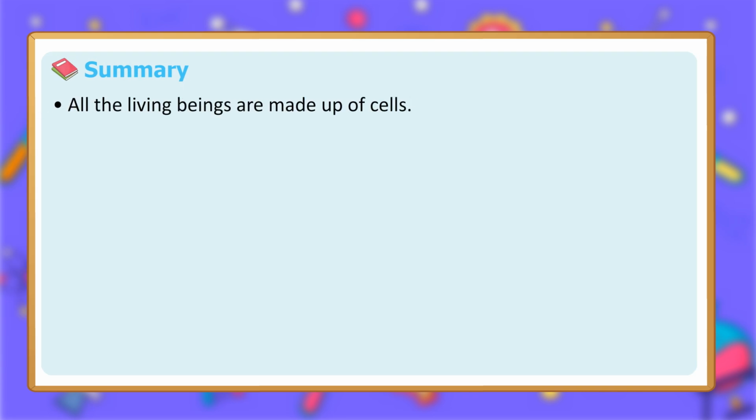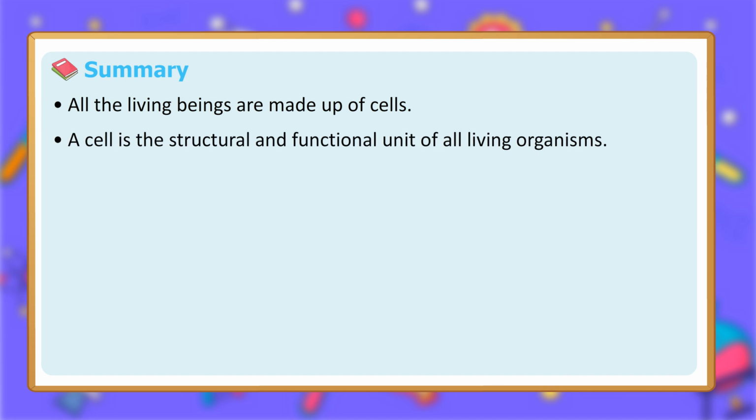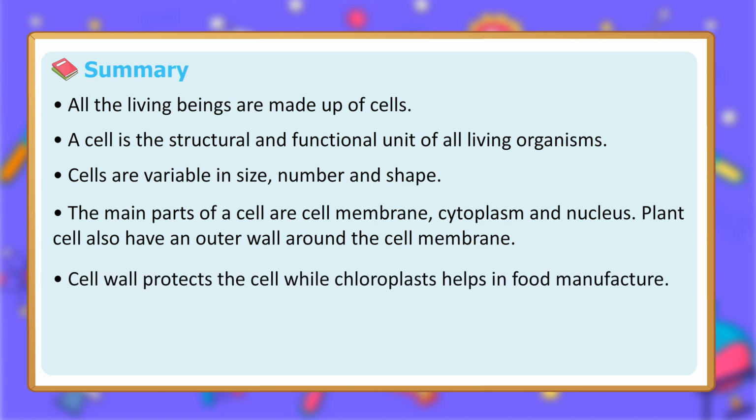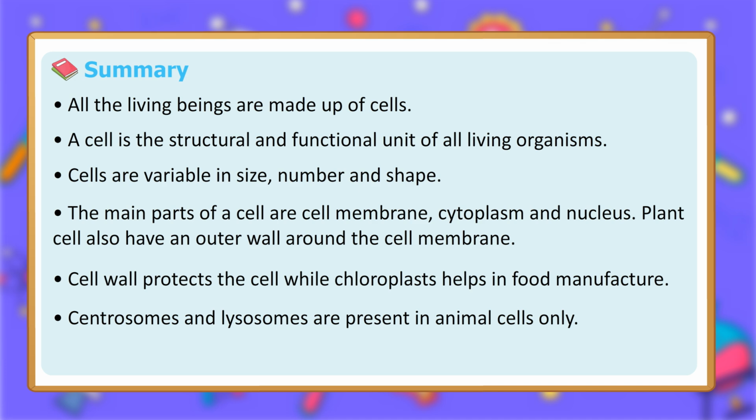Summary. All the living beings are made up of cells. A cell is the structural and functional unit of all living organisms. Cells are variable in size, number and shape. The main parts of a cell are cell membrane, cytoplasm and nucleus. Plant cells also have an outer wall around the cell membrane. Cell wall protects the cell while chloroplasts help in food manufacture. Centrosomes and lysosomes are present in animal cells only. Cell organelles perform different functions.